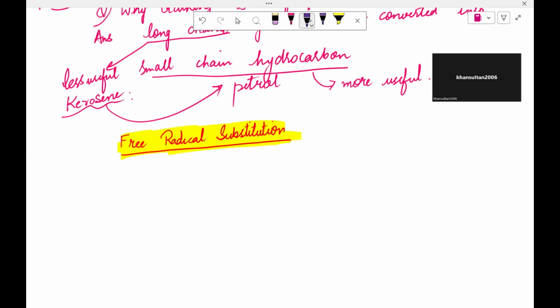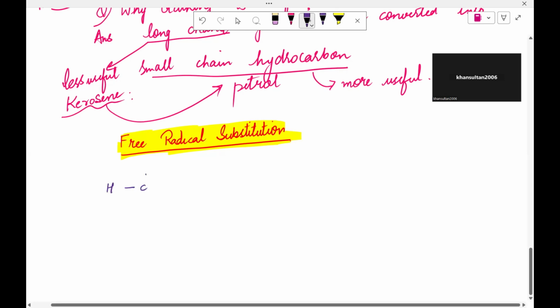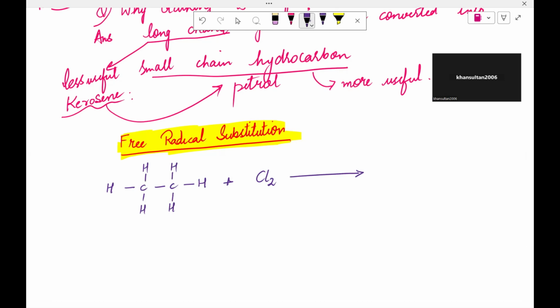Now, for free radical substitution reaction, for example, we have this ethane. This ethane reacts with chlorine, which is a halogen, in the presence of UV light.